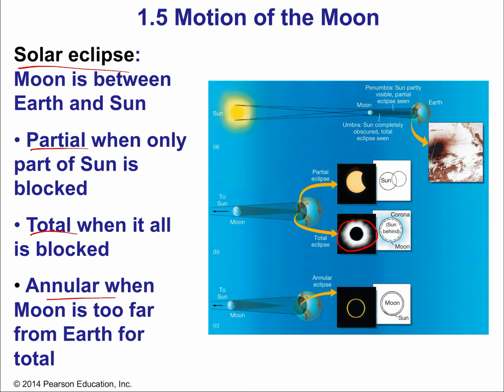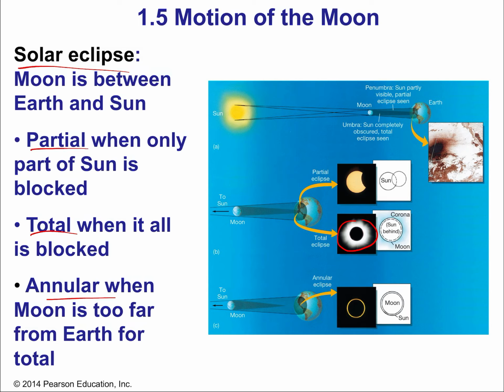Now that's pretty rare, right? Usually the moon is plenty big. There's a lot of leeway in that case. But interesting fact, over time, in a billion years or so, the moon will be so far away that all solar eclipses will be annular. That's because the moon is gradually receding from Earth, which is quite fascinating. It's due to the tides and the loss of energy because of that tidal friction. But these are the types of solar eclipses: partial, total, and annular.